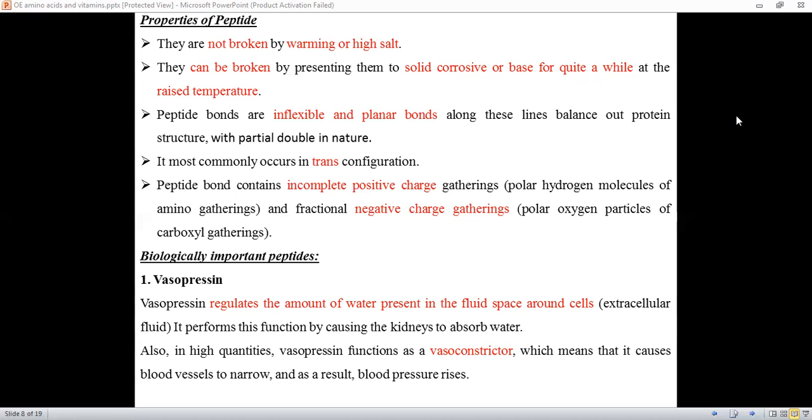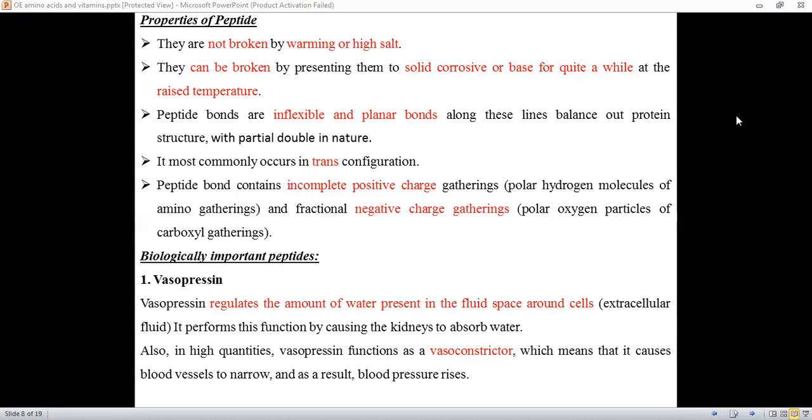So this peptide bond contains a partial positive charge as well as a fractional negative charge. So that contributes to the partial double bond and the partially polarized nature of the bond. So this kind of peptide bond will be existing in the biological peptides, especially the peptides which are involved in the general biological conformation. Of course, all the proteins are made up of peptide bonds. And here, let us discuss some of the biologically important peptides.